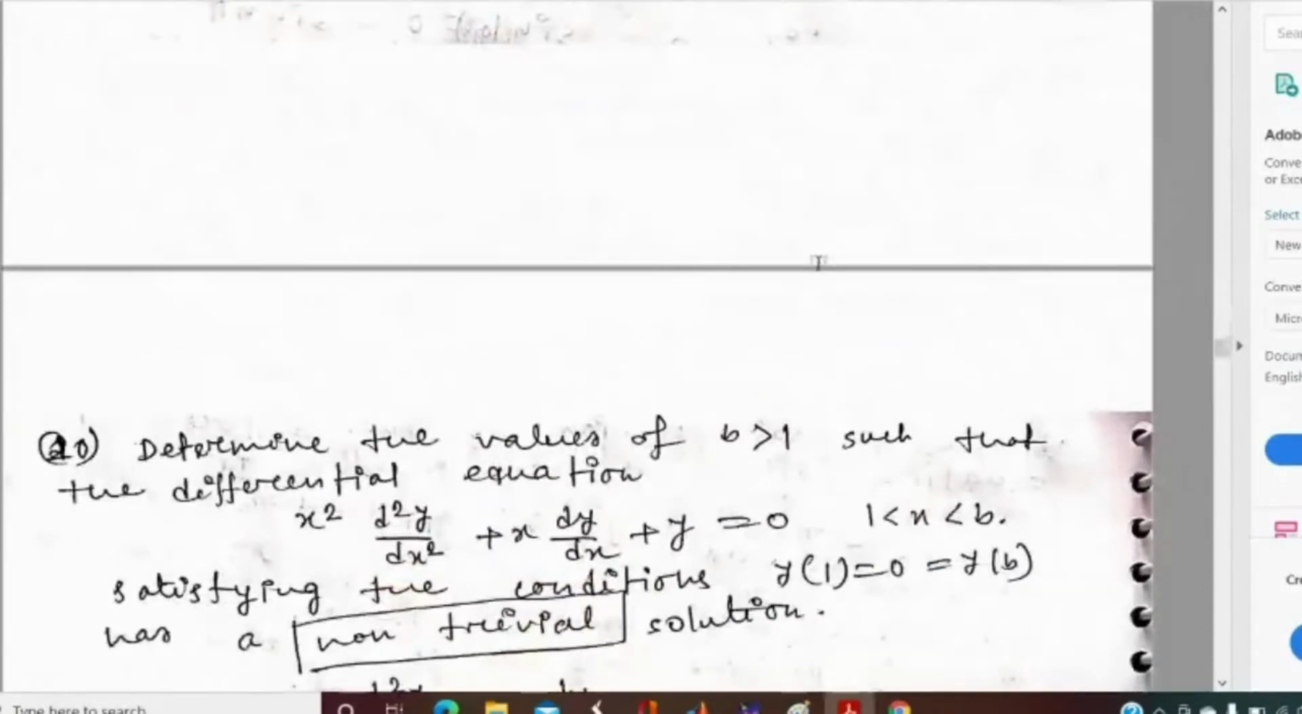Okay, I can see in the chat box. Someone has said that yes, it is. Okay, and then next, let's discuss the next problem.